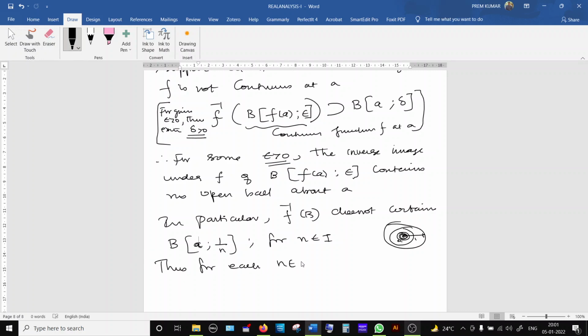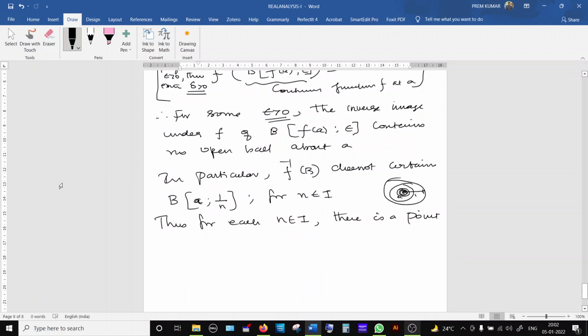So thus for each n in I, there is a point. If it is not completely inside one set, what is the meaning? There is at least one point that is outside this B of f of a semicolon epsilon.